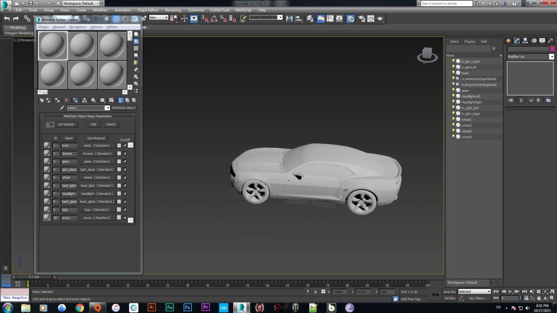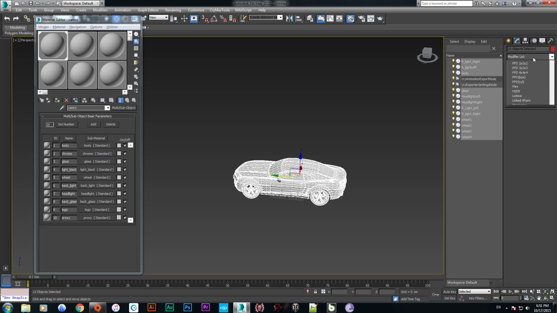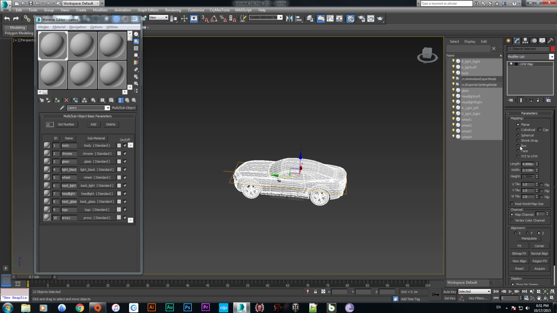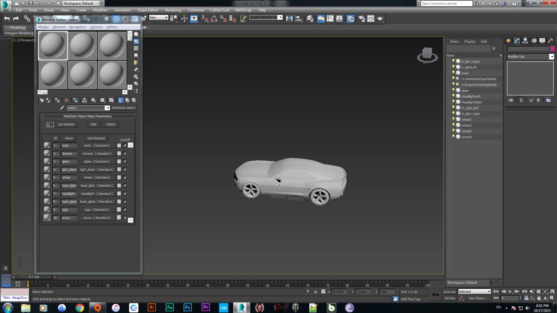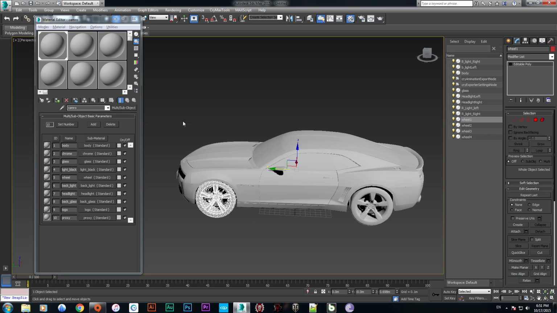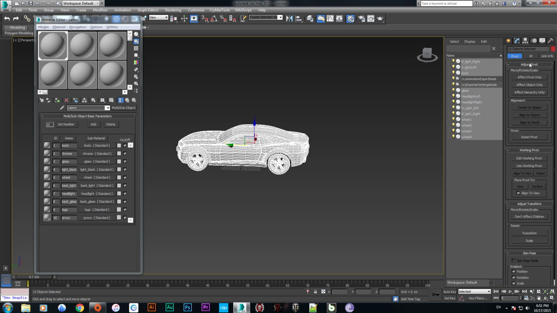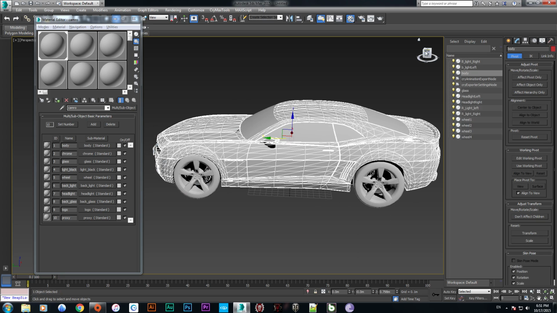Now the thing we need is select all and push UVW map, assign on them with box, and push collapse all, and okay. We have set up all of the car, and now the other thing we have to do is go to hierarchy and affect pivot only and center to the object. Okay. The final thing is body.